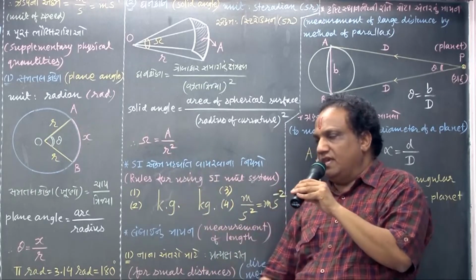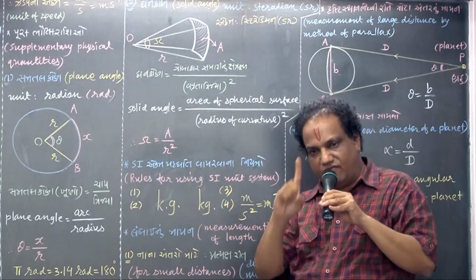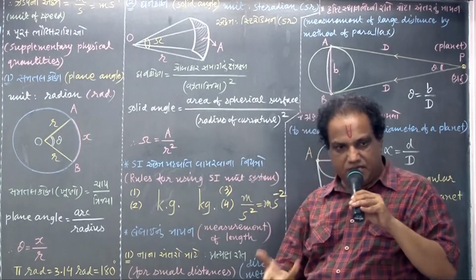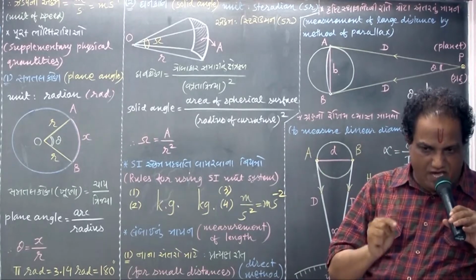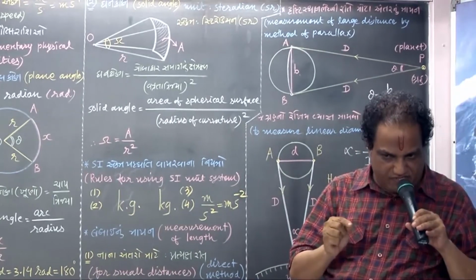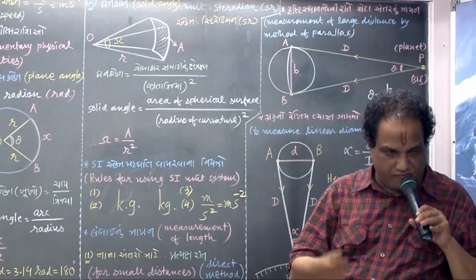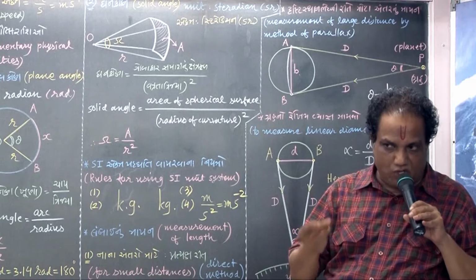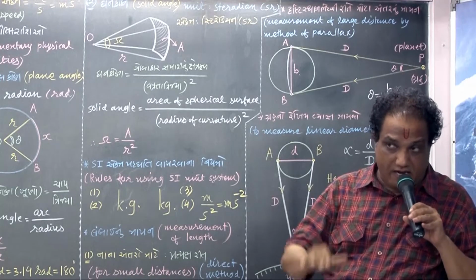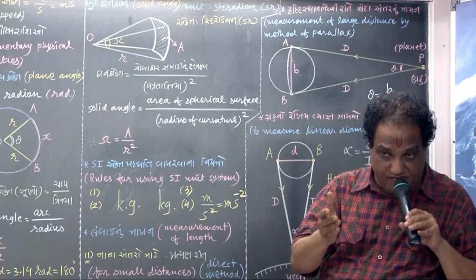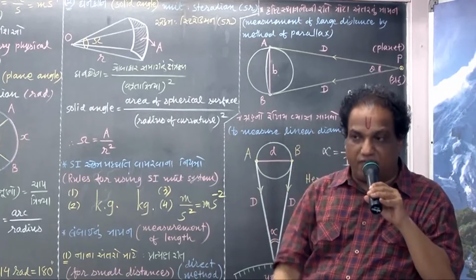If you take A equal to R square, then omega will be one steradian. If the area of a given spherical surface is equal to the square of the radius of the sphere, then the angle subtended by the spherical surface at the center of the sphere is said to be one steradian.